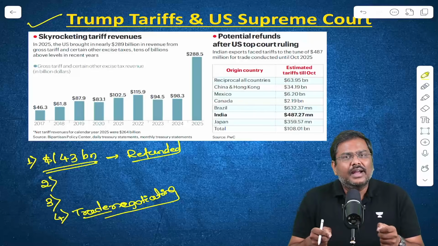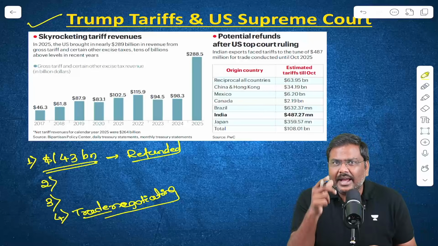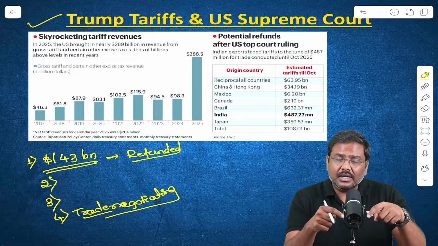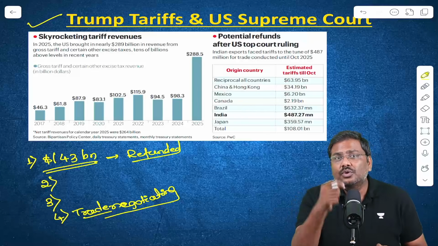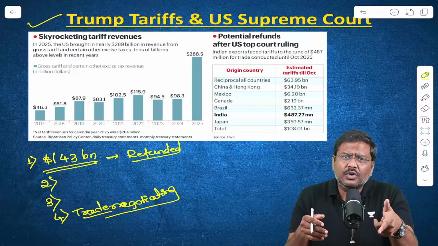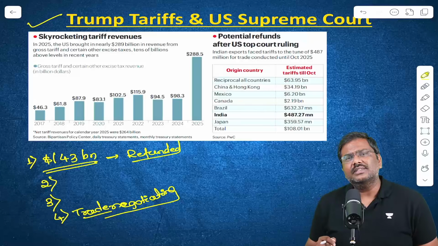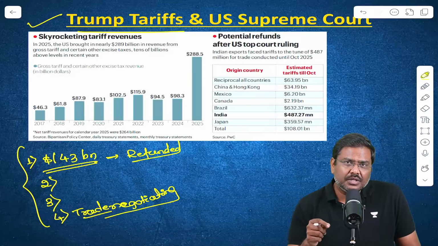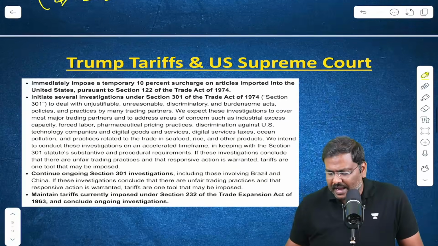My gut says that the Indian side will buy time now. India will take time to understand the implication, to understand whether the USA administration is going to follow the order of the US Supreme Court, and what other options are available for USA to impose a tariff, because there are some which I will list out in some time. So these are some of the very important implications of the judgment of the Supreme Court of USA regarding the Trump tariff.